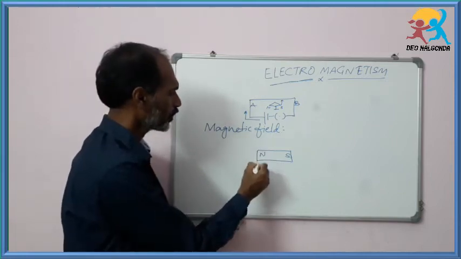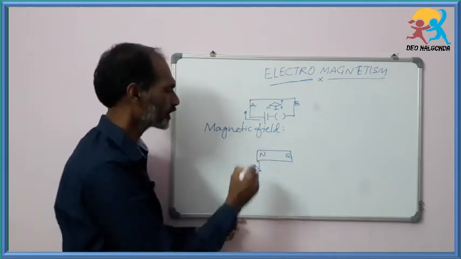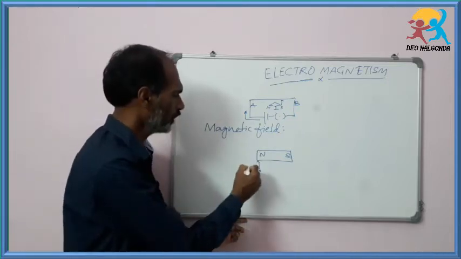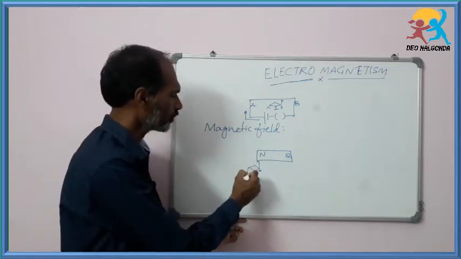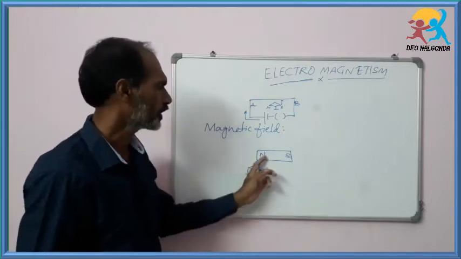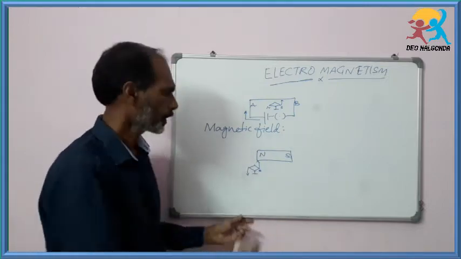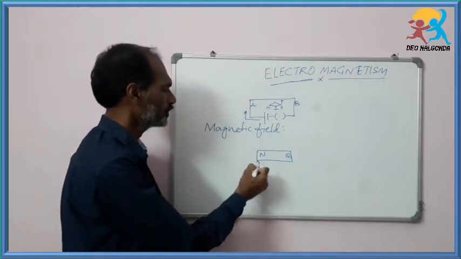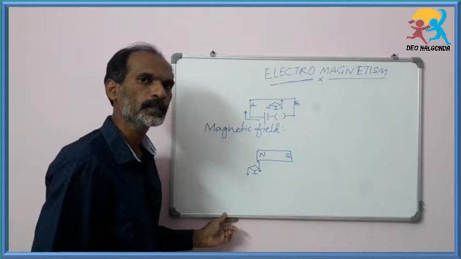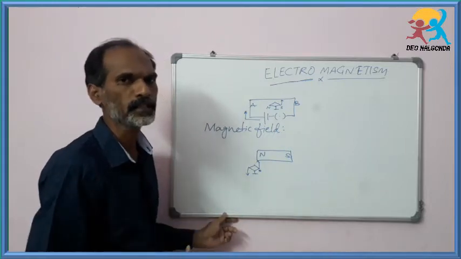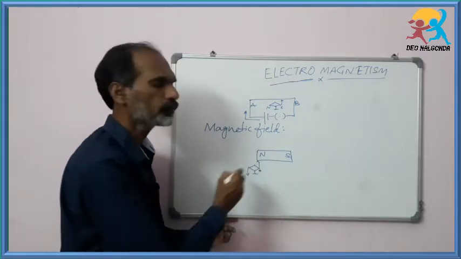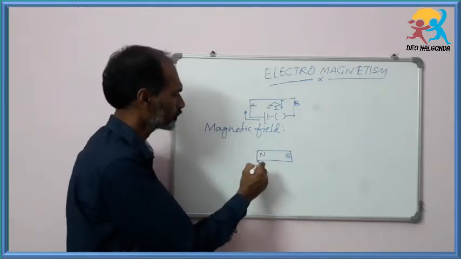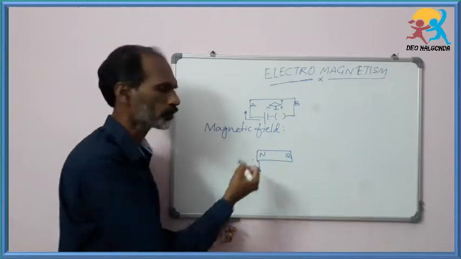The south pole of the compass is deflected and attracted towards the north pole, and the north pole of the compass is repelled. Now identify the point of the south pole with a pencil or pen.